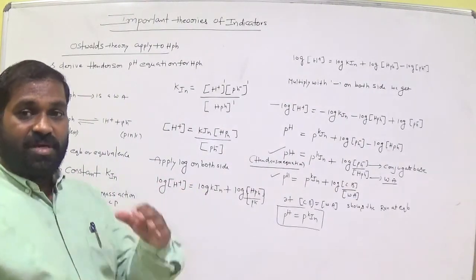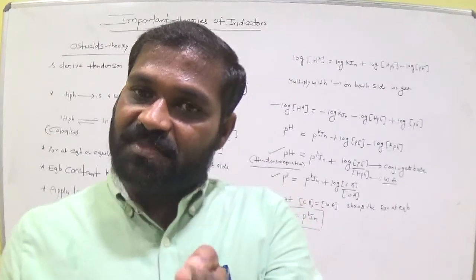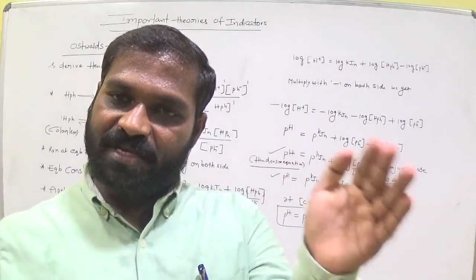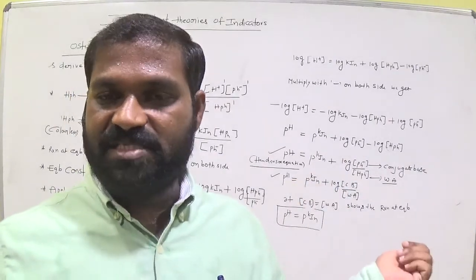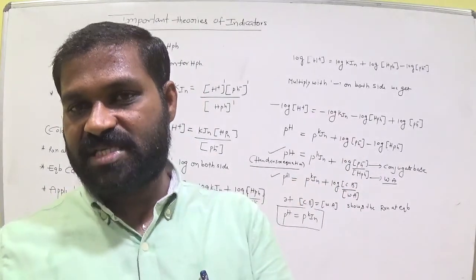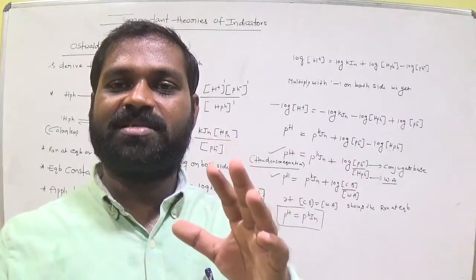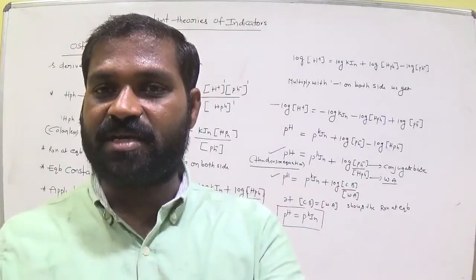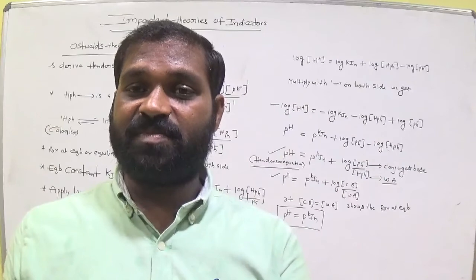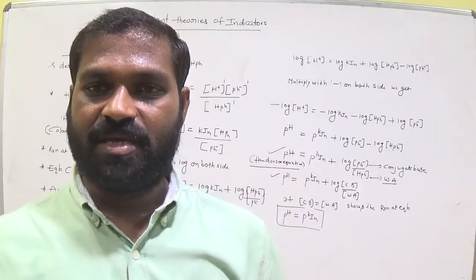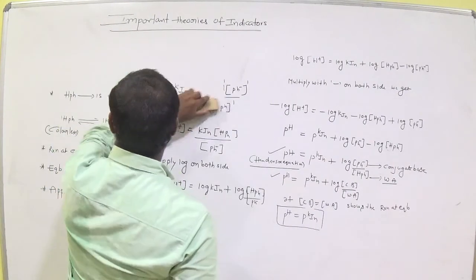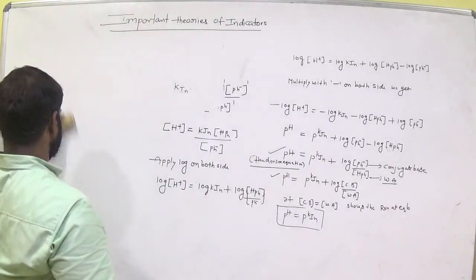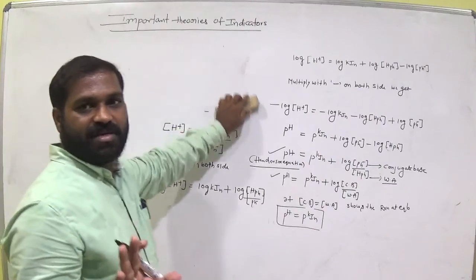Okay, so phenolphthalein indicator is colorless in acidic medium and pink in basic medium. And its pH formula is related to the Henderson-Hasselbalch equation. In the next class we will discuss the methyl orange indicator, which is a weak base indicator. So what are its colors in acidic medium and basic medium? Okay, so we'll meet tomorrow. Is it clear to everyone?